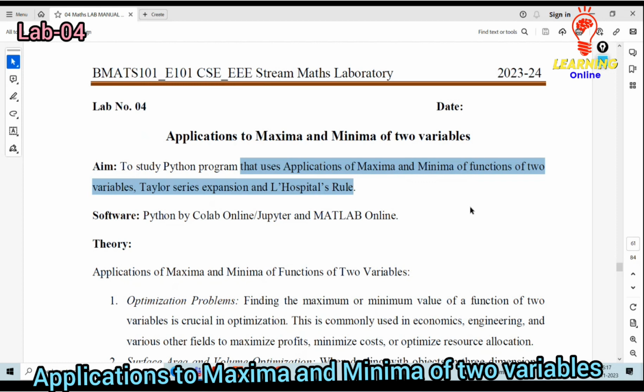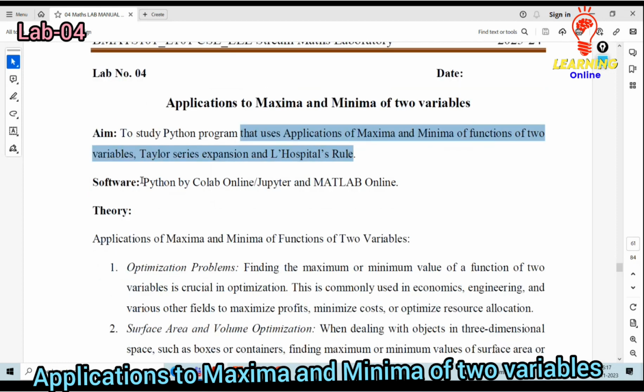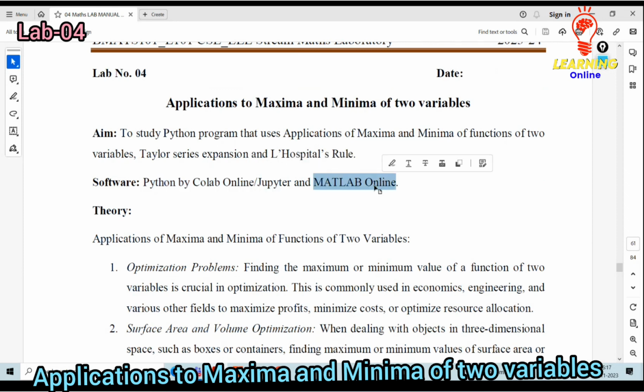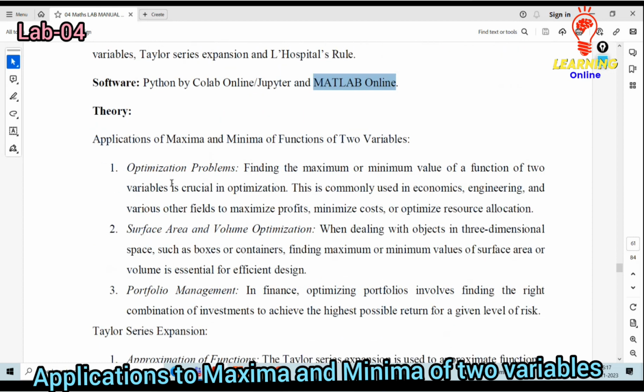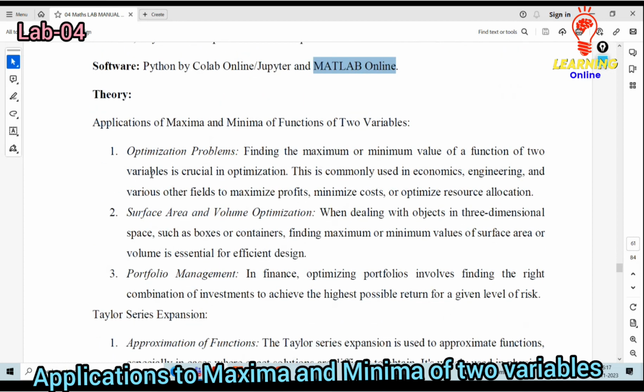Okay, regarding that, we can discuss the software that might be used with respect to Python, Colab, Jupyter, MATLAB, whatever available tool is there that we can adopt for the same. Okay, here, what is this maxima and minima? Because in the case of engineering applications, in order to minimize the amount of raw material to be utilized, to analyze that, we have to make use of this analysis.